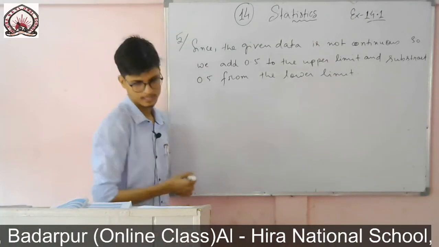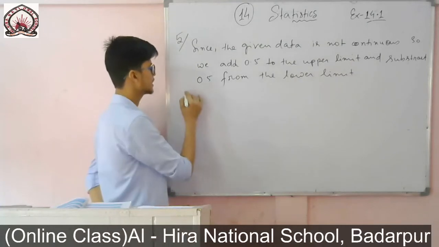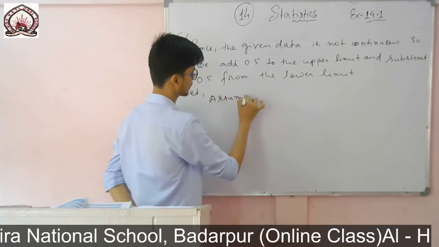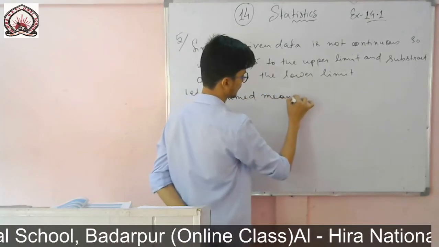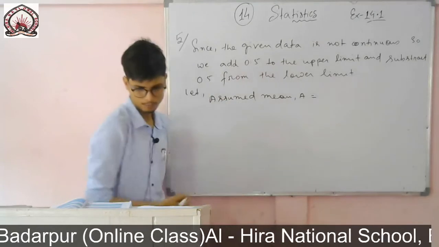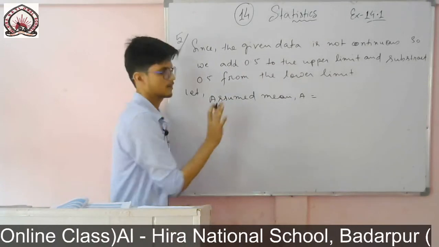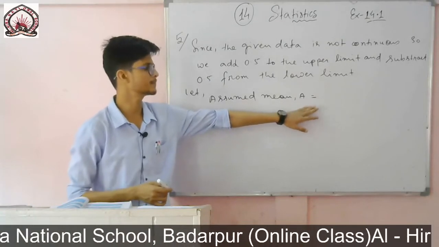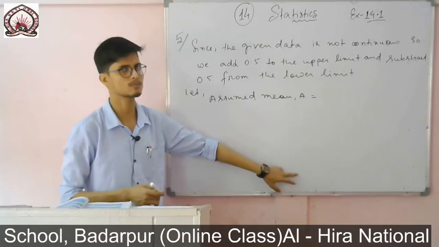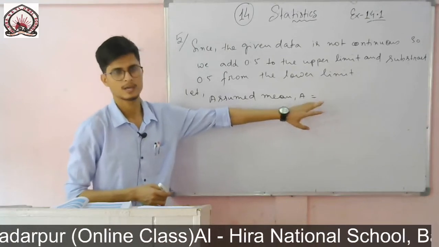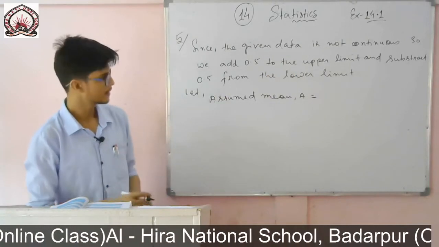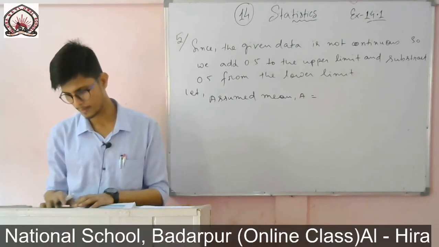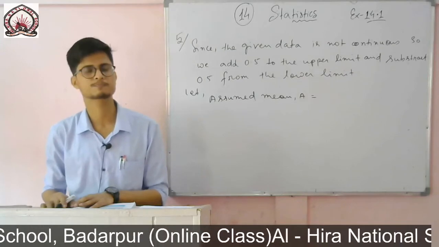And here we'll use the step deviation method. So we need the assumed mean. Let the assumed mean be A. I can write it directly, but if you don't find it directly, then leave this one; after making the table, you will find the assumed mean from there and write it here. If you find difficulty finding it directly, for me it will be the third interval, 56 to 58.